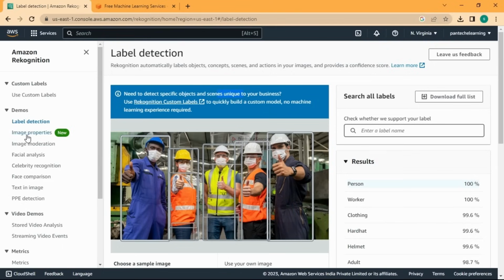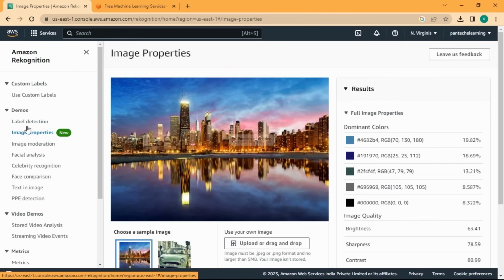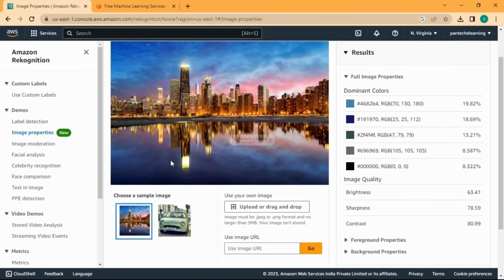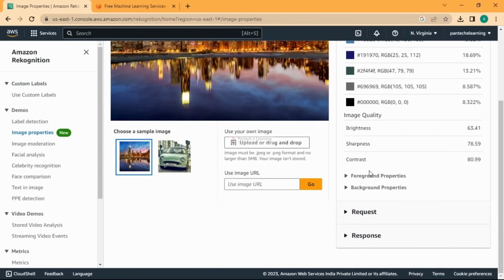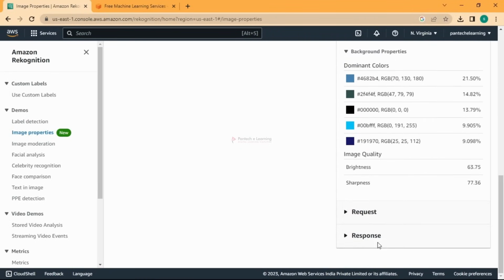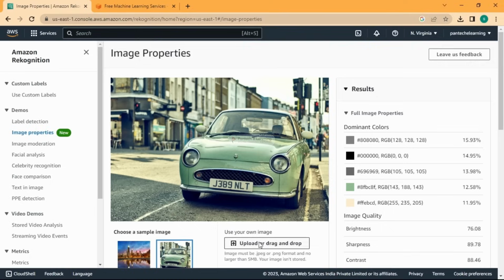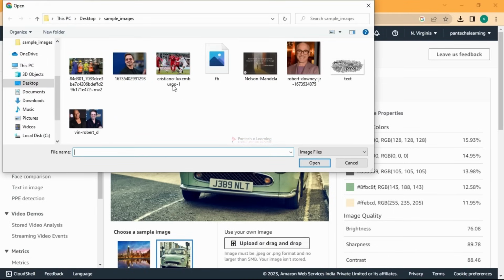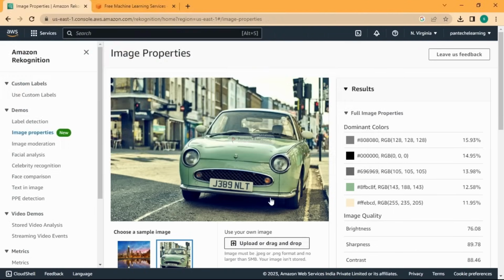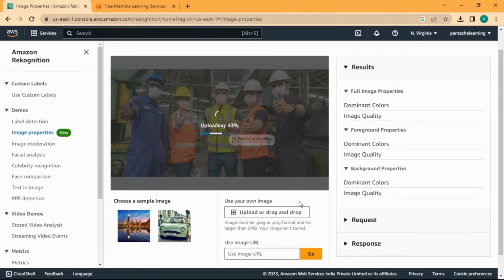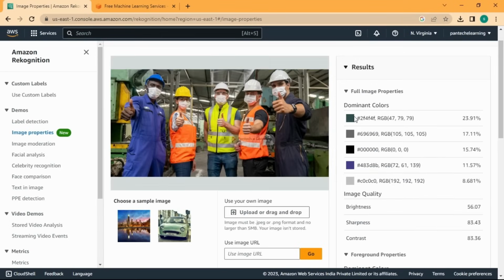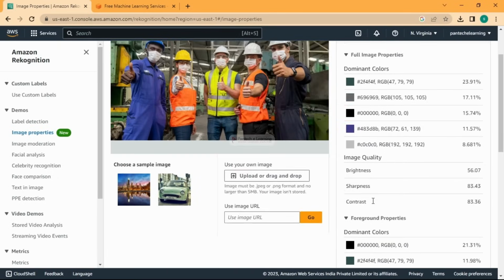Okay, you can also use this option, which is image properties. If you upload an image, it is going to give you the dominant colors, and the foreground and background property colors. You can download this for an image. So what are the colors, etc. You can extract details from this. So you can upload your image too and then get the information from it. Okay, so if I pass this image, let it upload. It will give you what are the colors available in it, what is the foreground and what is the background colors.